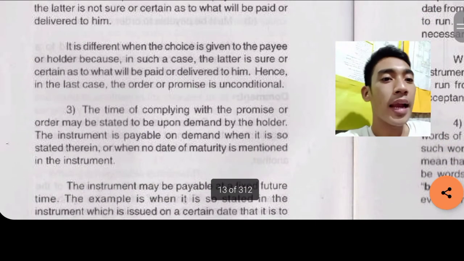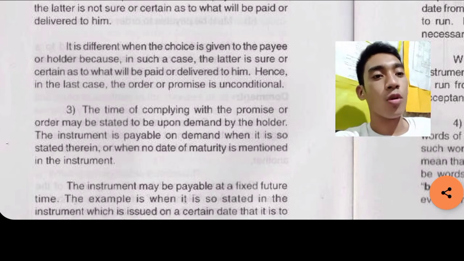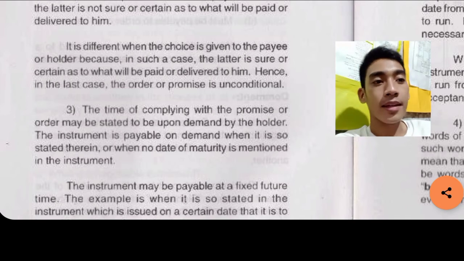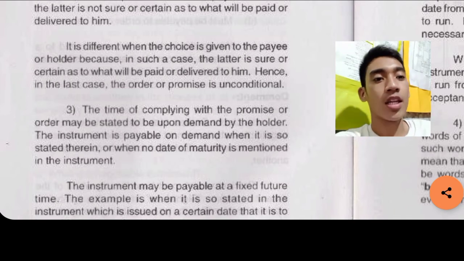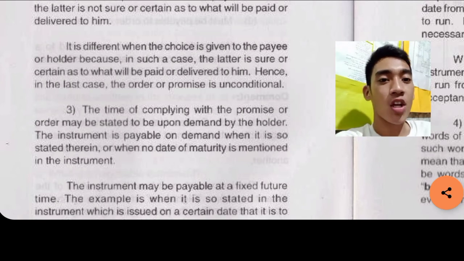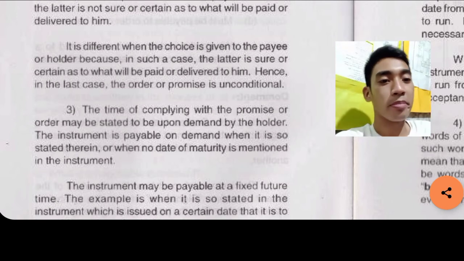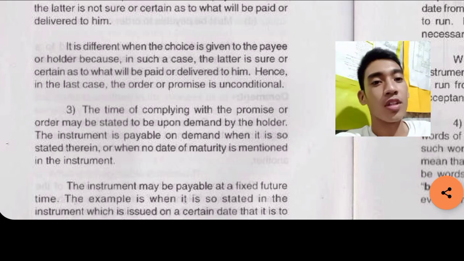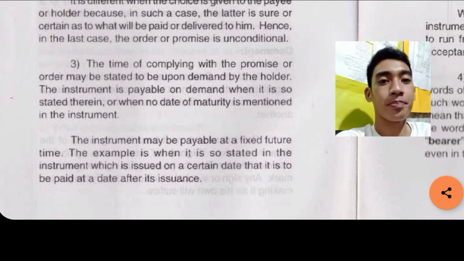The time of complying with the promise or order may be stated to be upon demand by the holder. So, upon demand by the holder. The instrument is payable on demand when it is so stated therein, or when no date of maturity is mentioned in the instrument. So it should be payable on demand, especially when no date of maturity is mentioned. So payable on demand. The instrument may be payable at a fixed future time.